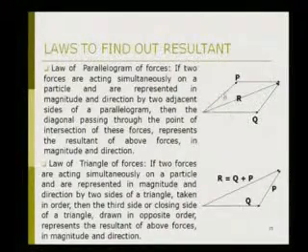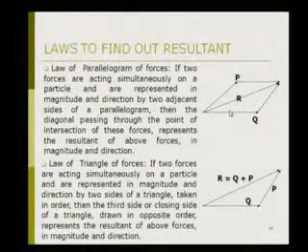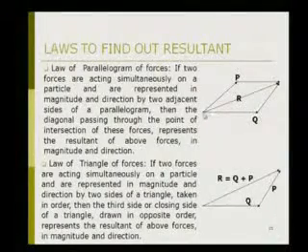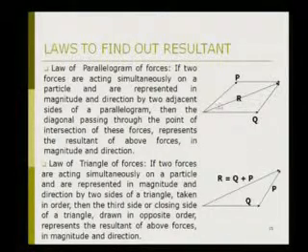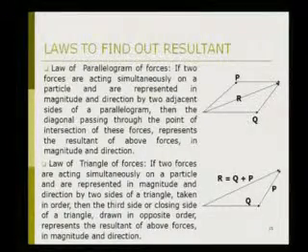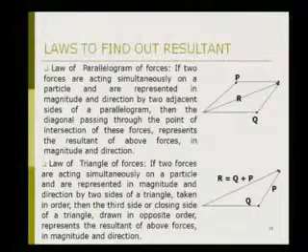Now these P and Q forces are represented as two adjacent sides of a parallelogram. If we complete this parallelogram, there will be two diagonals. The one passing through the intersection of P and Q gives the resultant force in magnitude and direction. So graphically, if we measure the length of this R, then according to our scale we will get the magnitude of the resultant force.